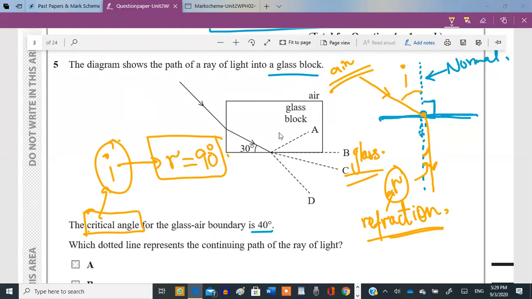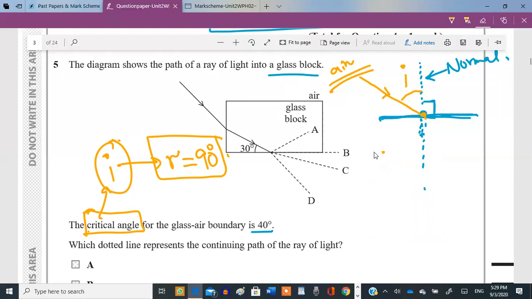And in the case of critical angle, we do not incident the ray from a lighter to a denser medium, but rather the ray is incident from a denser to a lighter medium, meaning the other way around. For critical angles, if this is glass and that's air, the ray will enter from the glass side.